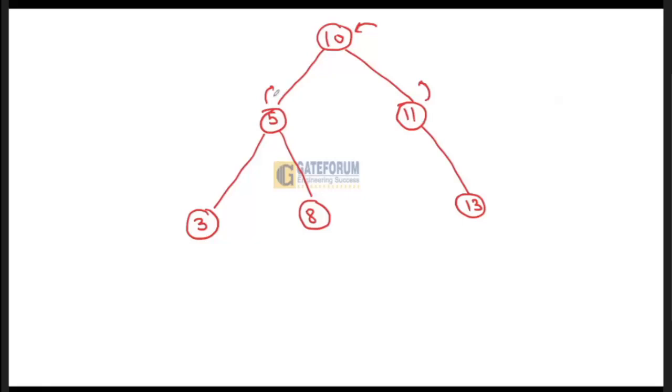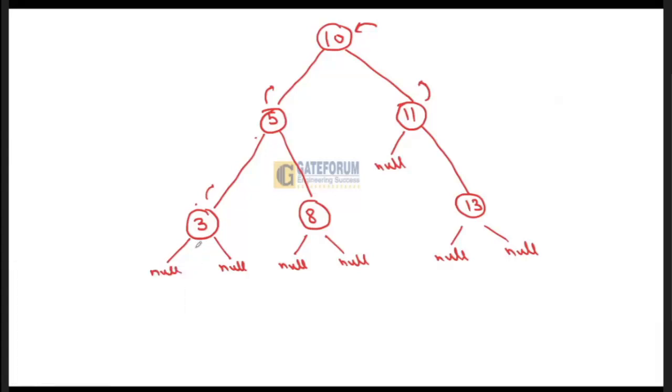So to get the value from the left child, first the left part will be executed. What will happen? Its left part will be executed first and return some value. Then the right part will return some value, and only then will it be able to return the main value to the node. If you see, the left child of 3 is null. The right child of 3 is null. Similarly, the left child of 8 is null and the right child of 8 is null. The left child of 13 is null. The right child of 13 is null. The left child of 11 is null.